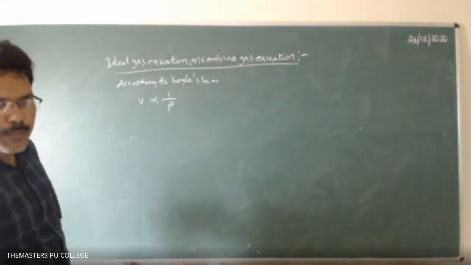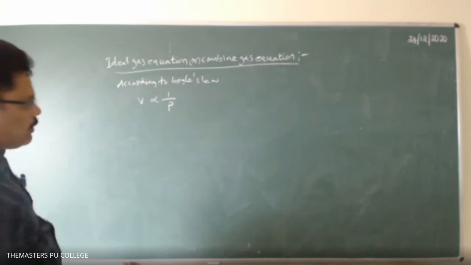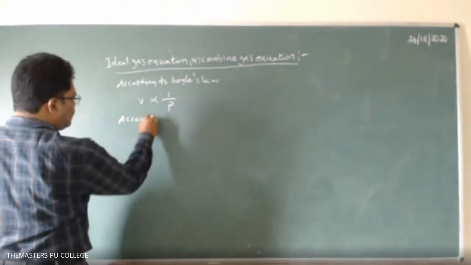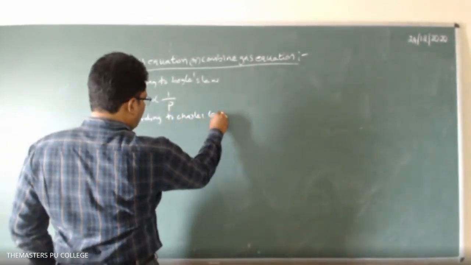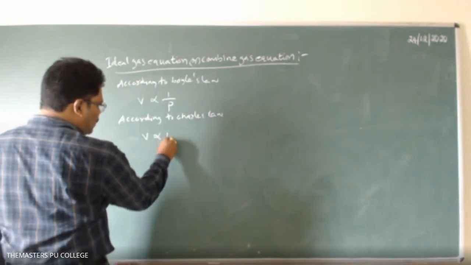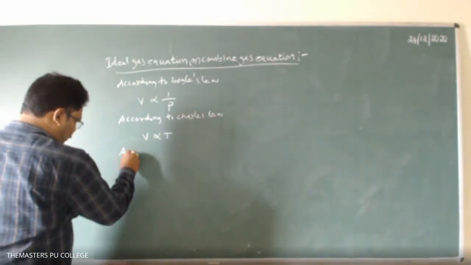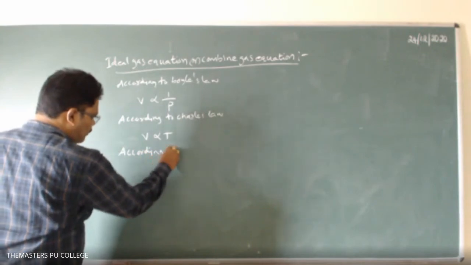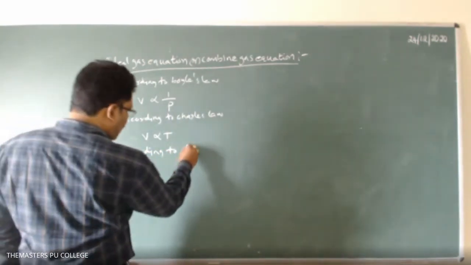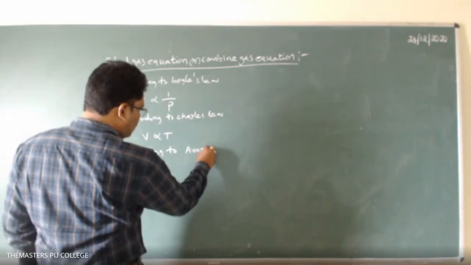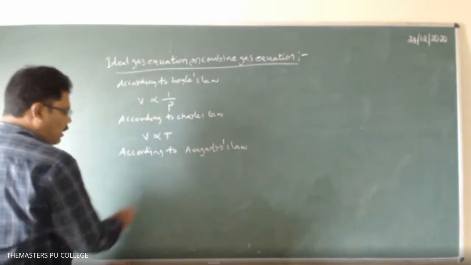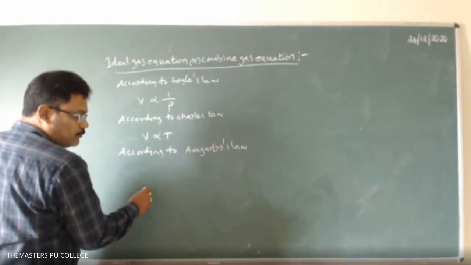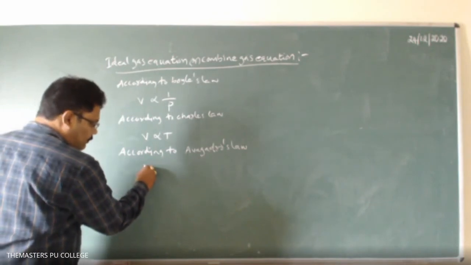V is proportional to 1 by P. According to Charles' law, what is that? V is proportional to T. According to Avogadro's law, what is that? V is proportional to N.